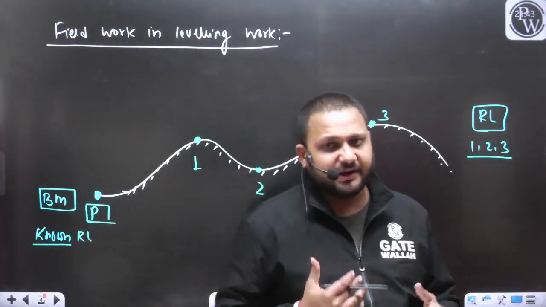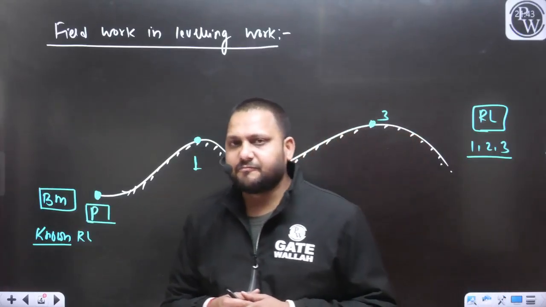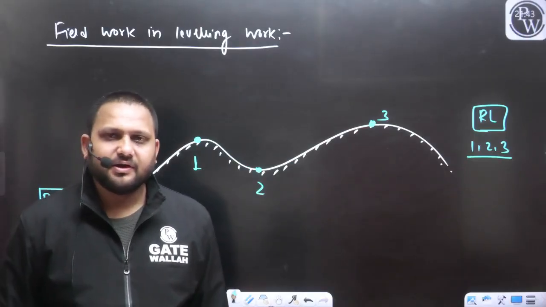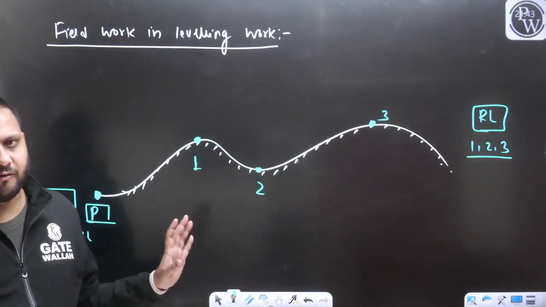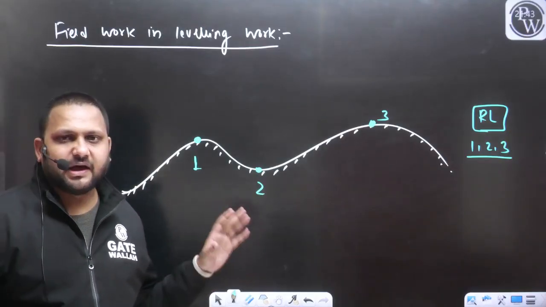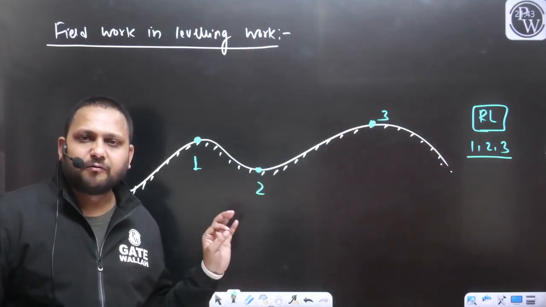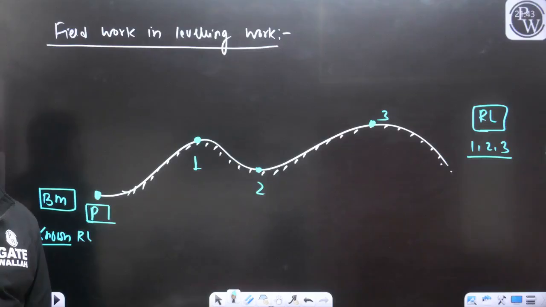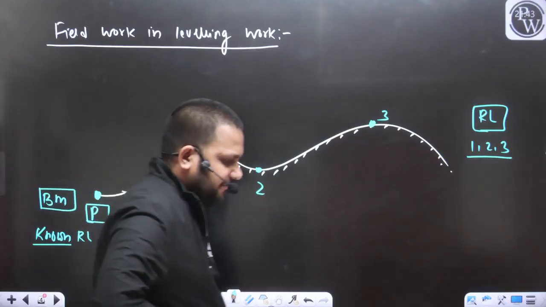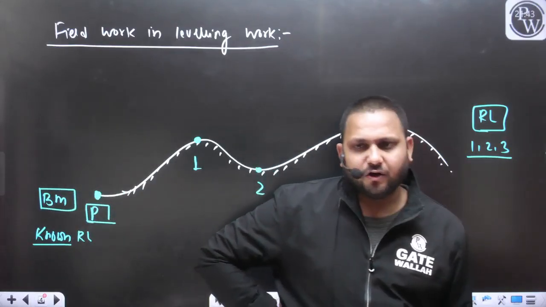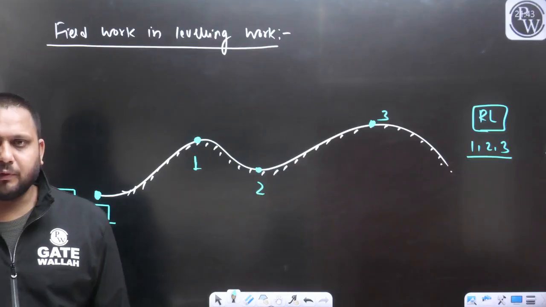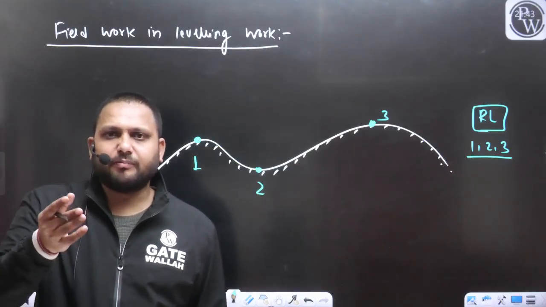What does it physically mean? If I am saying that I know the RL of the point P, that means I know the position of this point P from the mean sea level. Can we say like this?